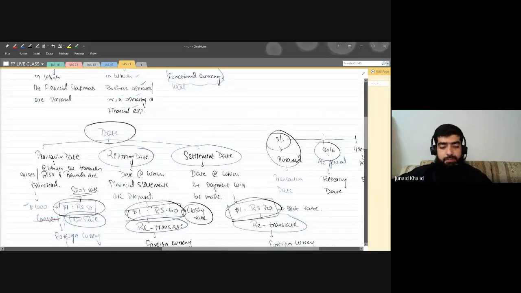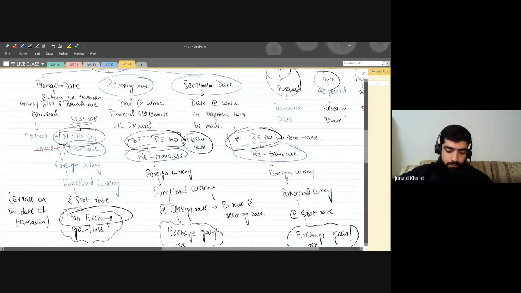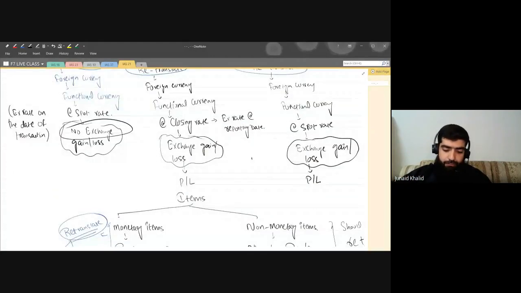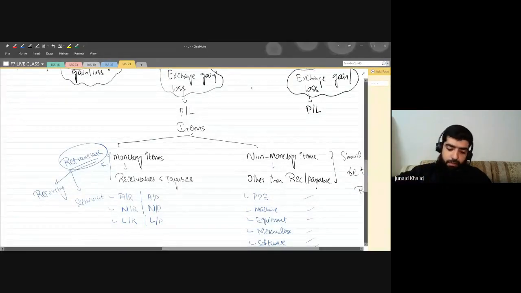Second, there are three types of dates: transaction, reporting, and settlement date. On each date we are going to translate the amount. And finally, there are two types of items, monetary and non-monetary items.